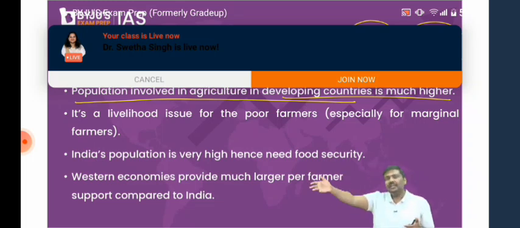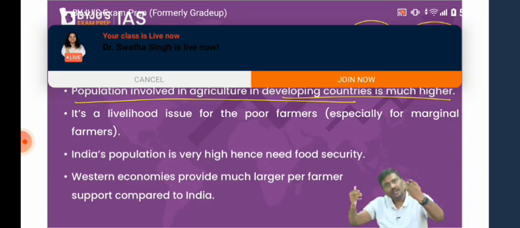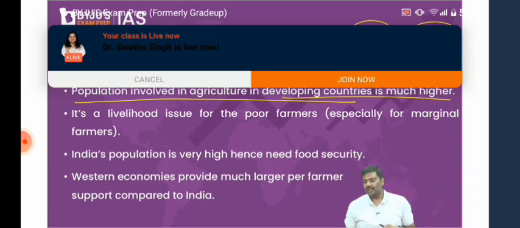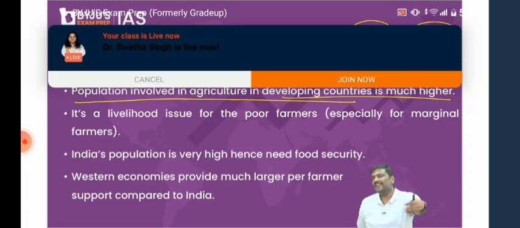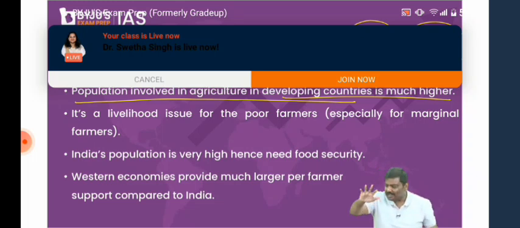We are dependent on imports of many of these crops. Suddenly the imports will flow, and prices will crash, farmers will not get anything. Supply increases suddenly in the market, market prices crash, farmers will not earn anything. Can you think of current affairs examples? Tomato prices, onion prices, potato prices. These are the best examples to prove that agriculture is a very risky business to be in.